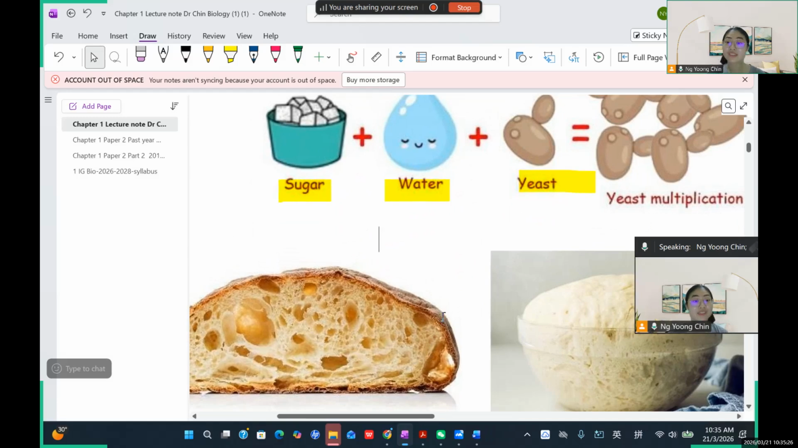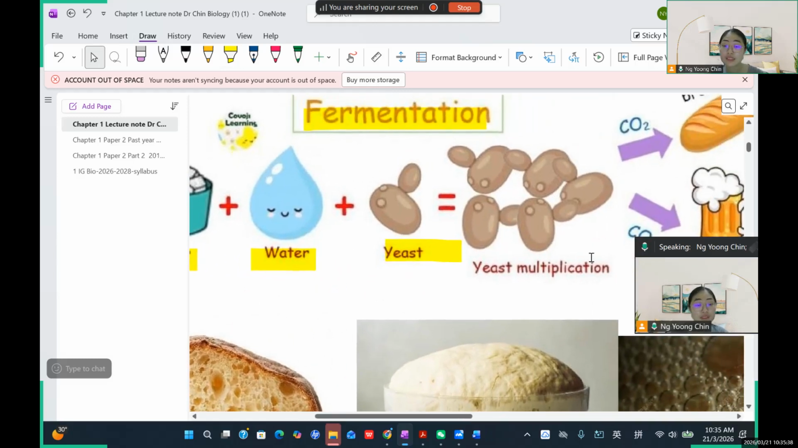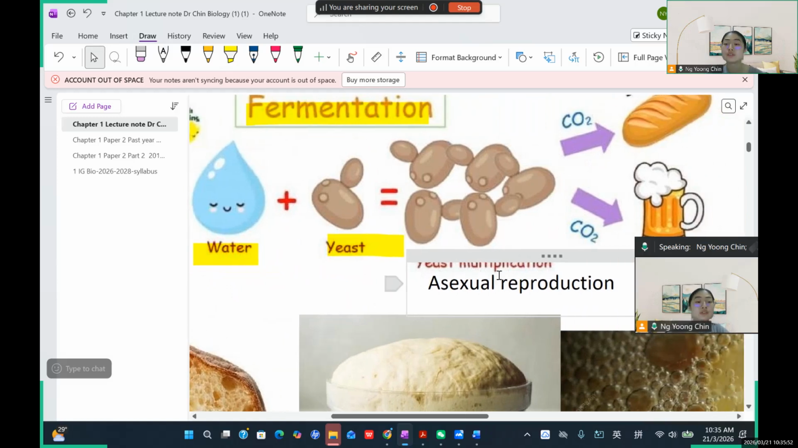Oh, really? So just remember, you put the flour together with water, and then you put the yeast inside, and you can add some sugar. So what will they do? They will do yeast multiplication. The yeast can multiply to produce more and more yeast. This yeast multiplication is called asexual reproduction. So this is an example of asexual reproduction, where the yeast reproduce to increase their number.